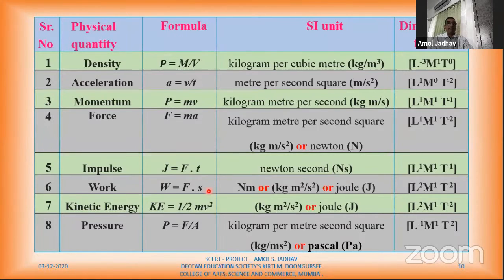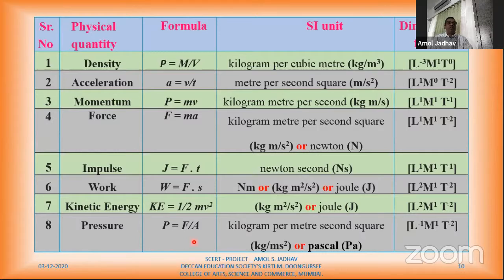Then work, I have explained. Kinetic energy. Now we can use these dimensions of energy for kinetic energy, potential energy, any type of energy. Here I have considered kinetic energy. So the formula for kinetic energy is half mv square. If we consider potential energy, then we'll consider mgh. Whatever may be the energy, its dimensions will be the same, L2 M1 T minus 2. So this is the SI unit for energy, kilogram meter square per second square. Again, it is known as joule.